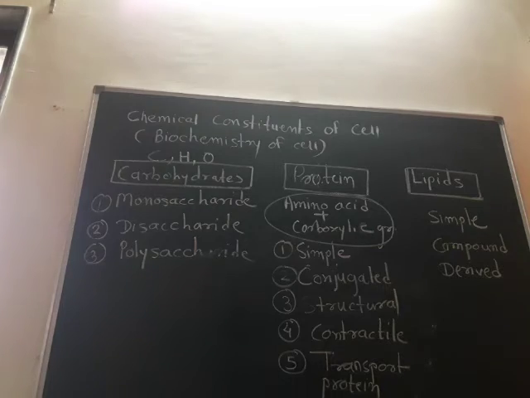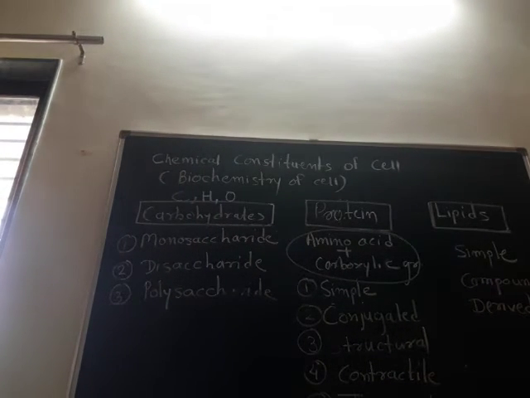Hello friends, today we are studying the basic chemical constituents of the cell, or another way we can call it, the biochemistry of the cell. Inside the cell there are different kinds of constituents present, in inorganic and organic form. The first one is the carbohydrates.